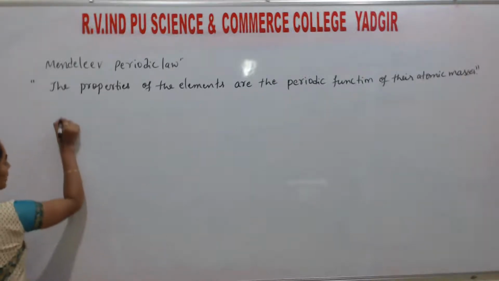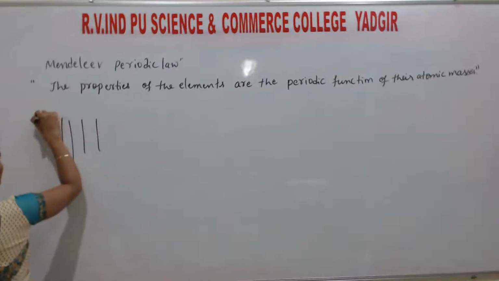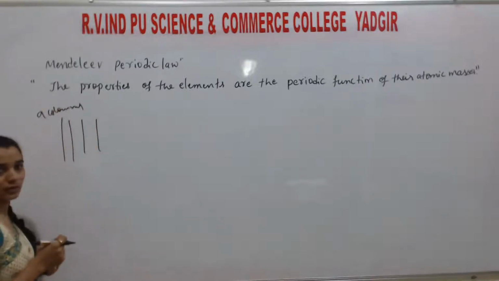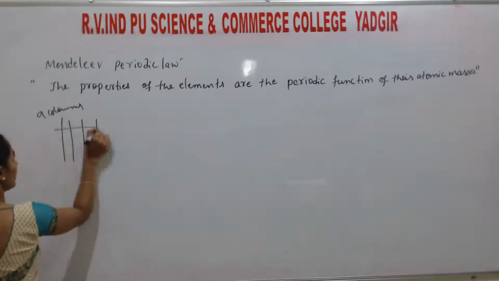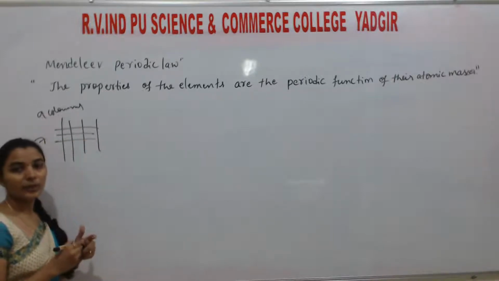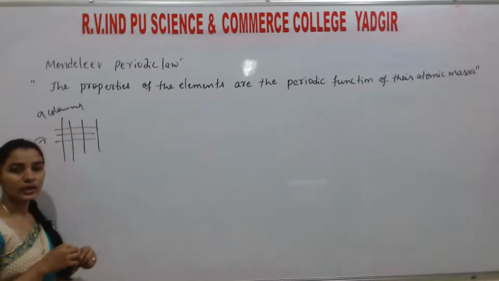He tried to arrange the species with the same chemical and physical properties in the same groups. Understand? So in the table, he made 9 vertical columns and 7 horizontal rows. He prepared a table with 7 horizontal rows and 9 vertical columns.